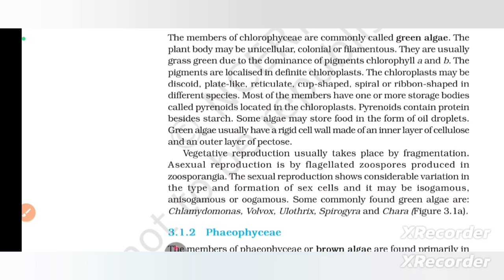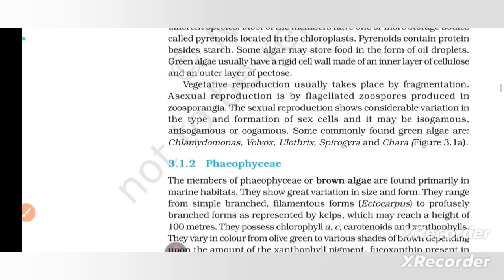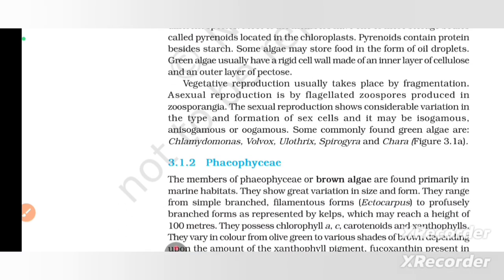Vegetative reproduction usually takes place by fragmentation. Asexual reproduction is by flagellated zoospores produced in zoosporangium. The sexual reproduction shows considerable variation in the type and formation of sexual cells, and it may be isogamous, anisogamous, or oogamous. Some commonly found green algae are Chlamydomonas, Volvox, Ulothrix, Spirogyra, and Chara, figure 3.1a.